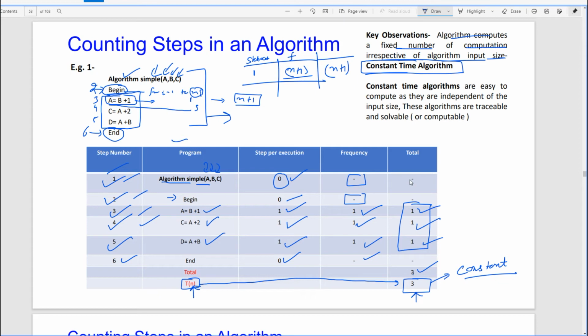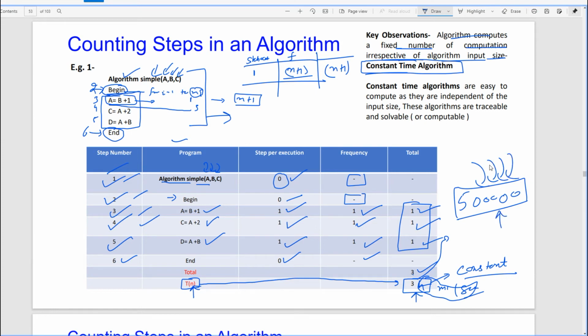Maybe you consider this as 3 hours, 3 minutes, or 3 seconds. These units are immaterial for us. What is material is that this is 3, a constant. When is a particular problem solvable? When it produces its result in some definite amount of time. Maybe here it is 3, or 5, or 500, or 5 lakh, but all these values are always a constant.